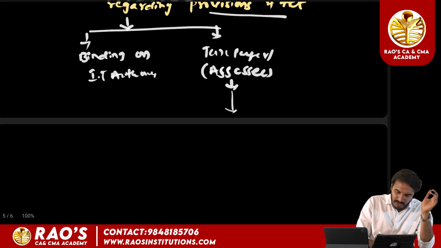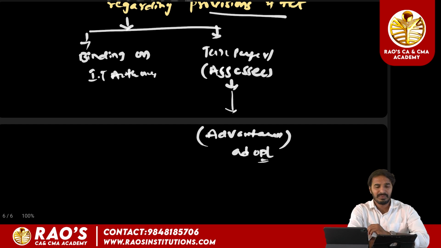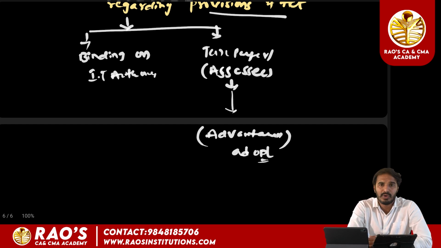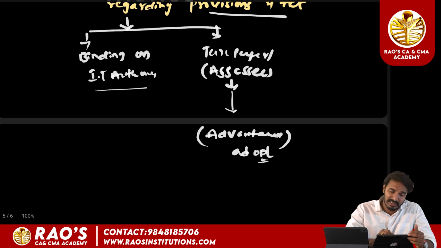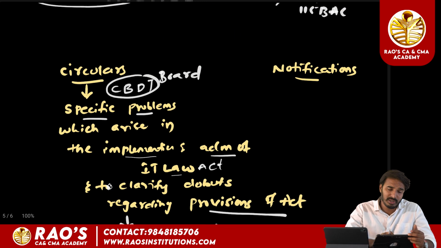So the circulars which are advantageous to the taxpayer, he can adopt only those circulars. He need not follow all the circulars. Whatever circulars are beneficial to the assessee, he can adopt only those particular circulars. He need not follow all the circulars, or be bound by all of them. But the department, that is the income tax authorities, should be bound by the circulars which are issued by the CBDT.